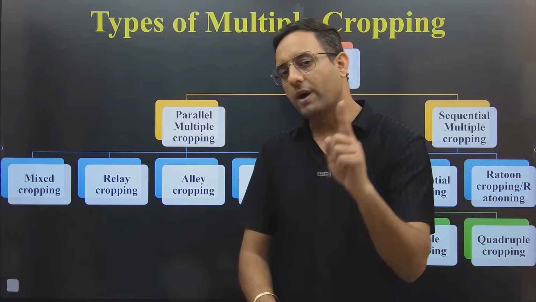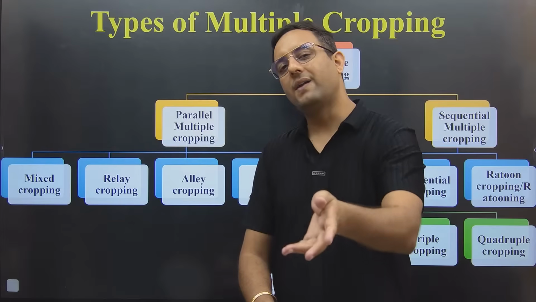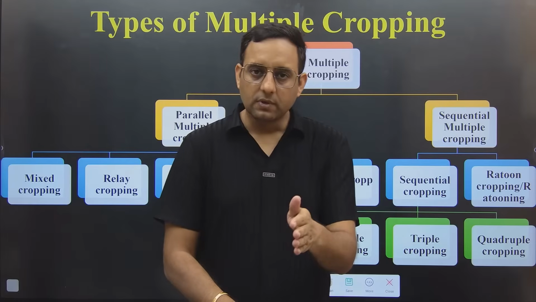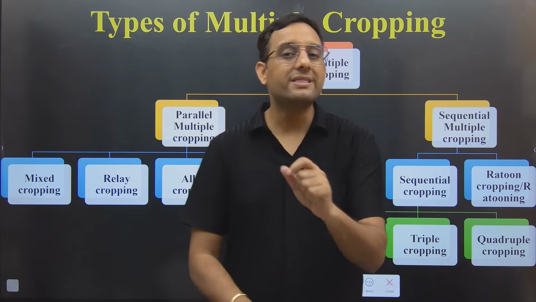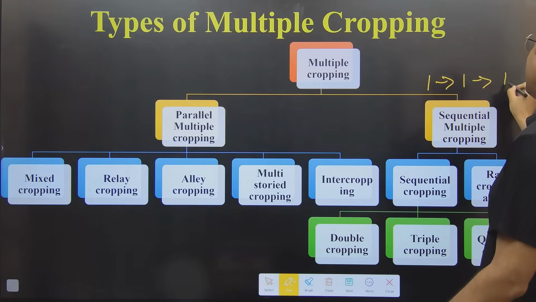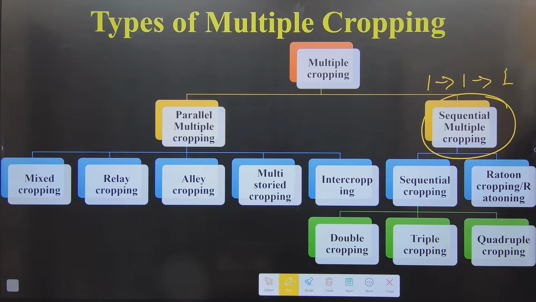Either we can grow one by one. One crop in the Kharif, harvested, next in Rabi, harvested, next in Zaid. So if we are growing more than one crop in a year, but with the sequence, one crop, then harvested, next one crop, then harvested, next crop, that means we are growing the crops in the sequence manner. So it will be known as sequential cropping.